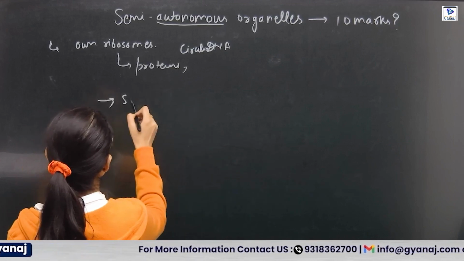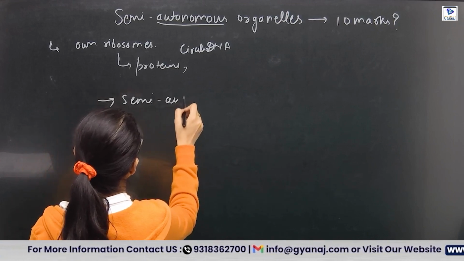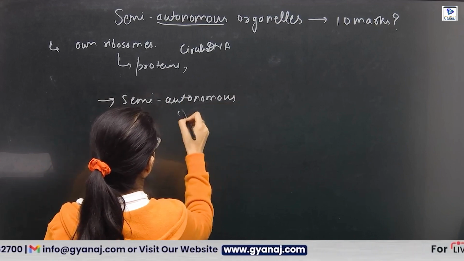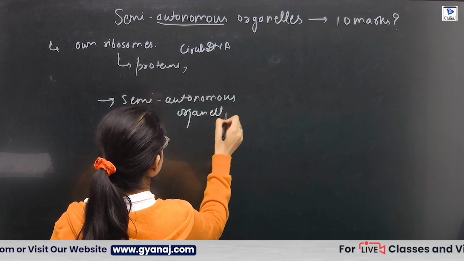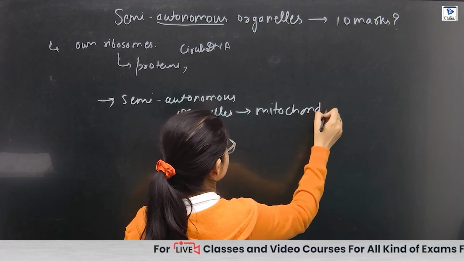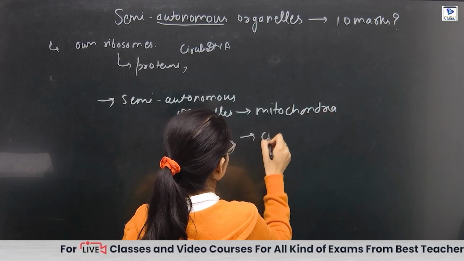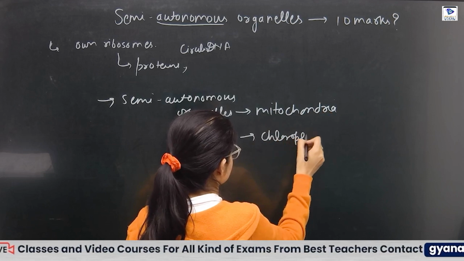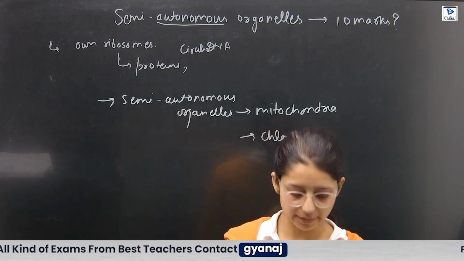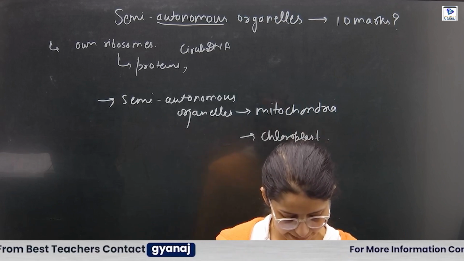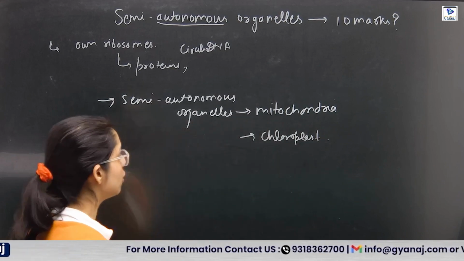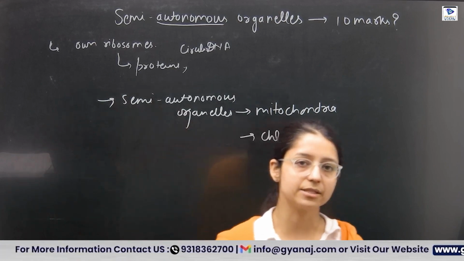These are the semi-autonomous organelles. What are these? That is the mitochondria as well as the chloroplast. So we will study the mitochondria and chloroplast, what are these two. Firstly we will see the similarities, what similarity is there between mitochondria and chloroplast.